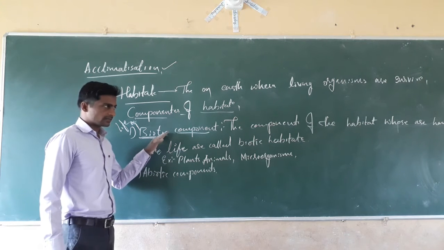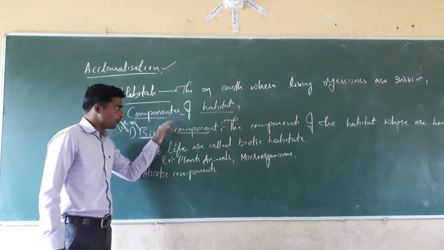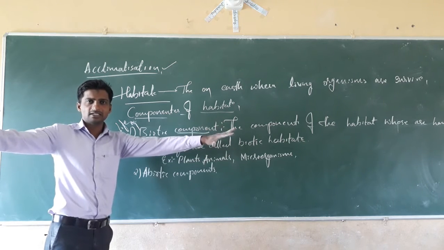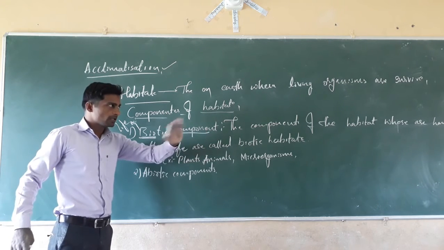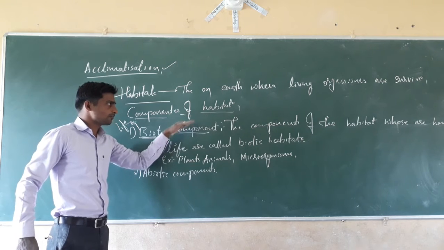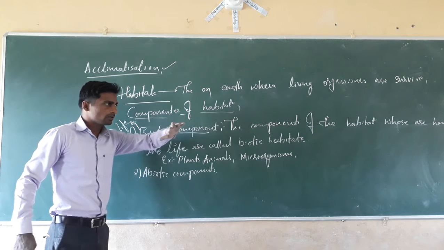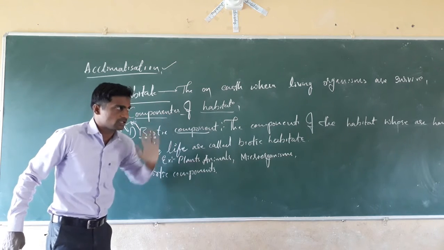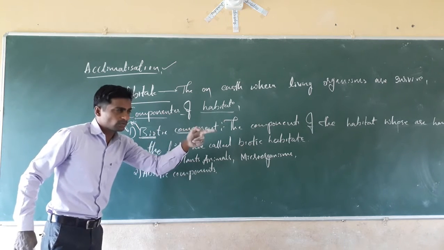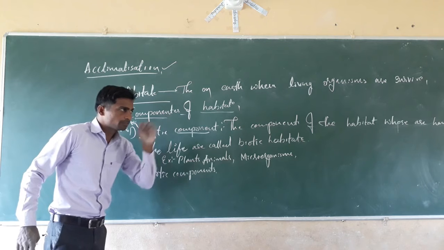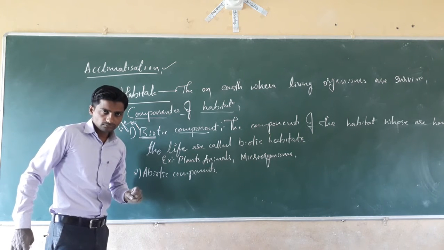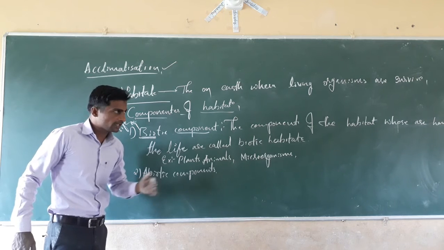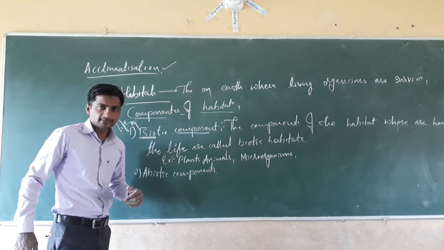I will tell you once again. The components of the habitat. Habitat means the place on the earth where living organisms survive. There we see two types of things: one is living things and the second is non-living things. Living things like human beings, different animals, birds, domestic animals, plants, insects.